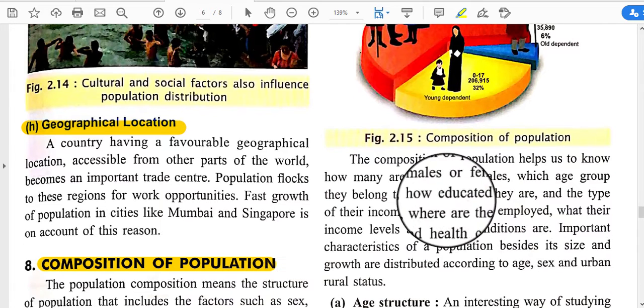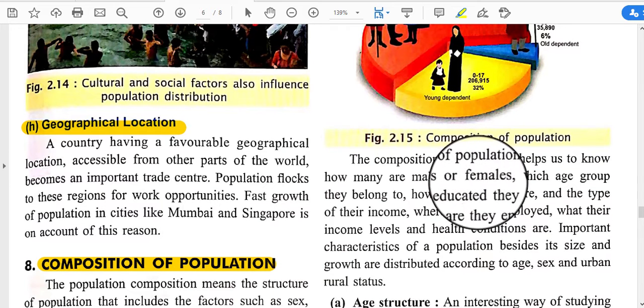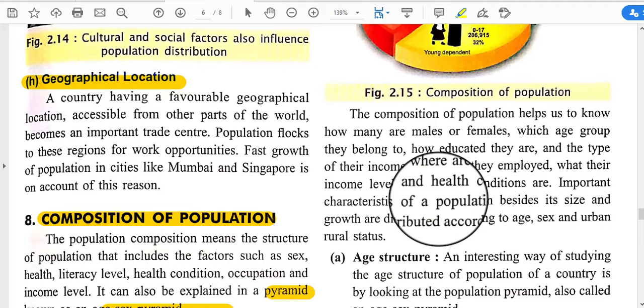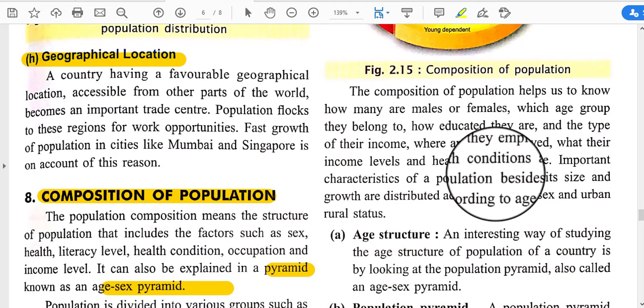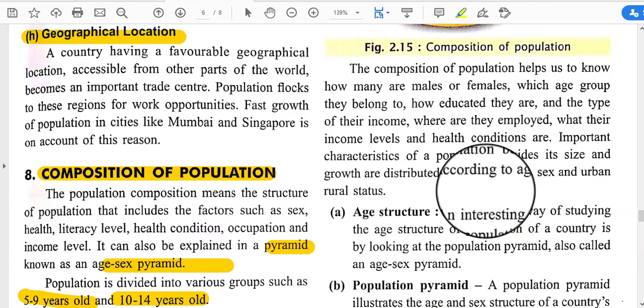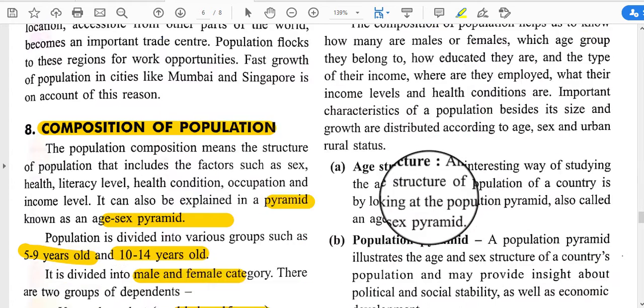Okay, and the composition of population helps us to know how many are males and females, which age group they belong to, how educated they are, the type of their income, where they are employed, and what their income levels and health conditions are. Important characteristics of a population besides its size and growth are distributed according to age, sex and urban-rural status.